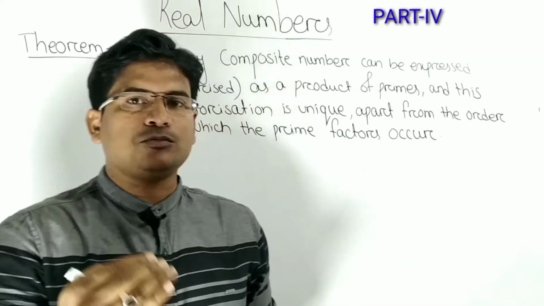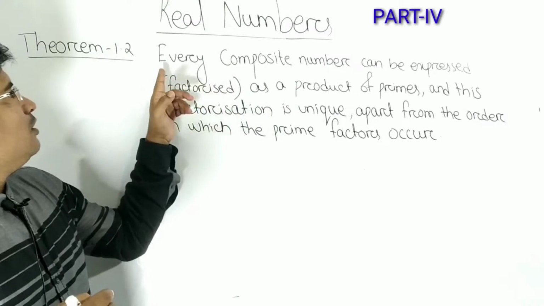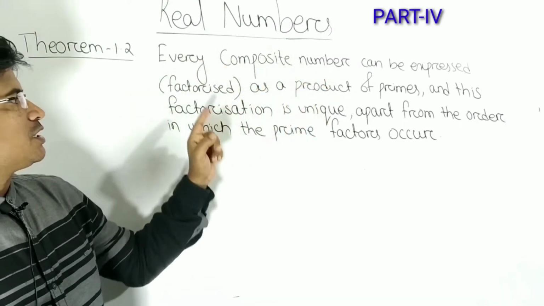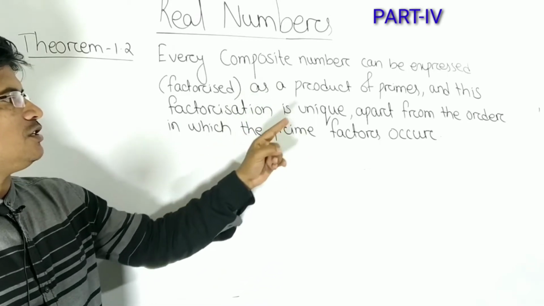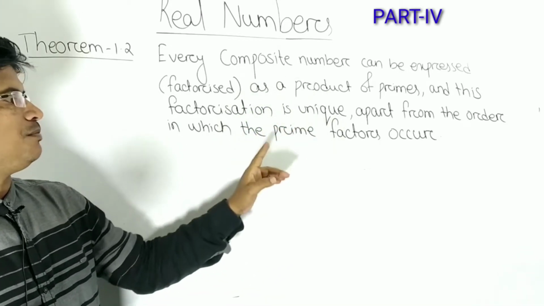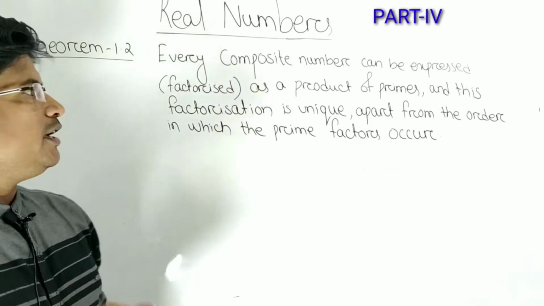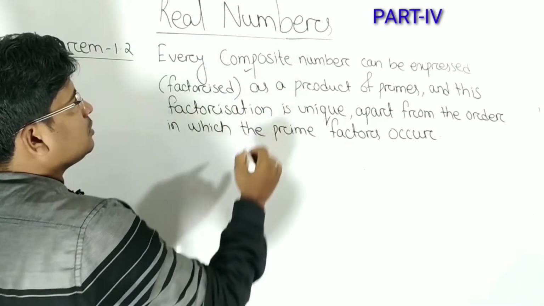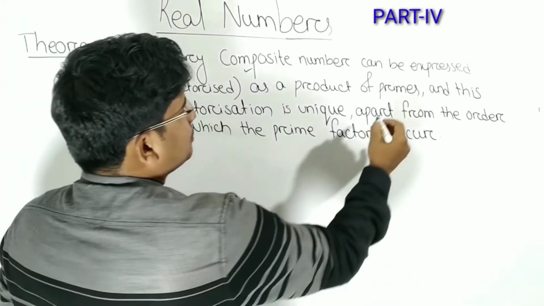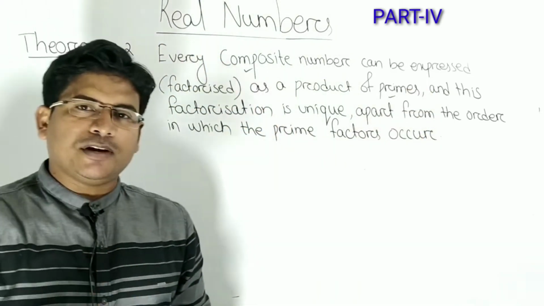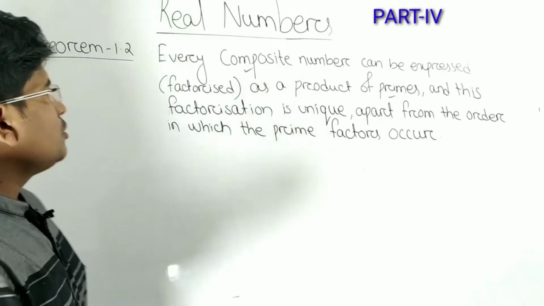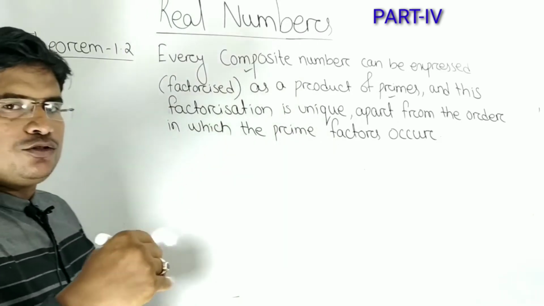Let's discuss Theorem 1.2. Every composite number can be expressed or factorized as a product of primes, and this factorization is unique apart from the order in which the prime factors occur. I already discussed what a composite number is, what a prime number is, and how to do prime factorization. How to prove Theorem 1.2?